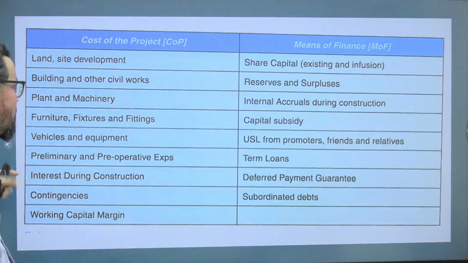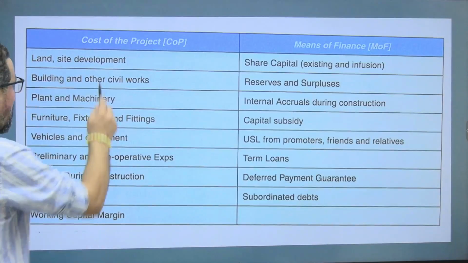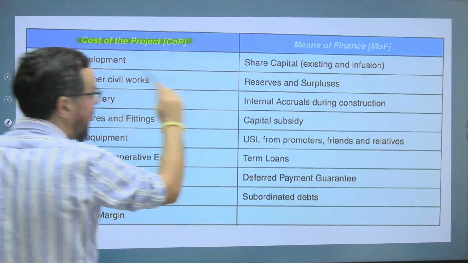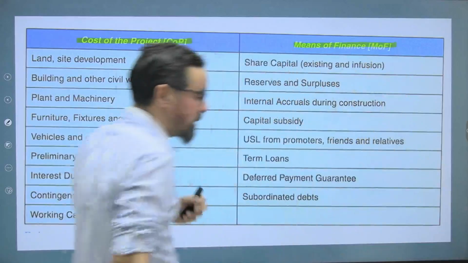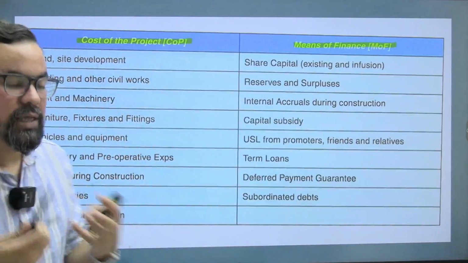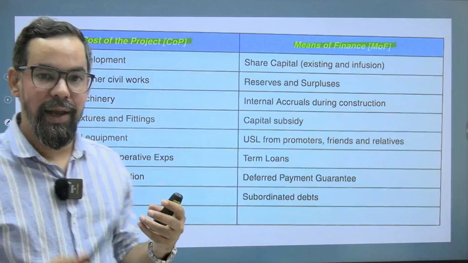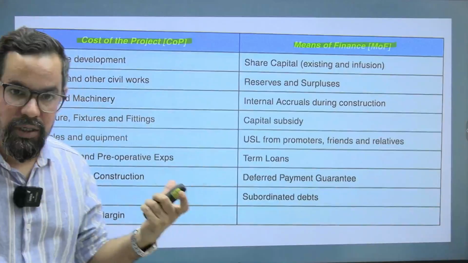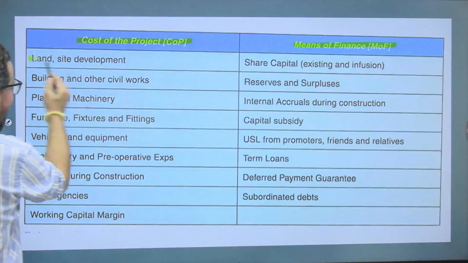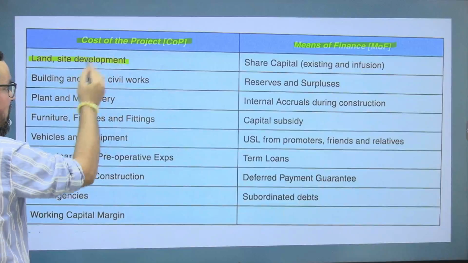Now, as this is given in your book itself, there is cost of project and means of financing. Let's say how we can analyze a project while doing the project appraisal. So land and site development is part of the cost of the project.